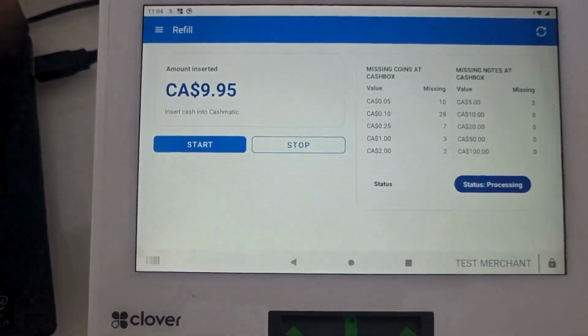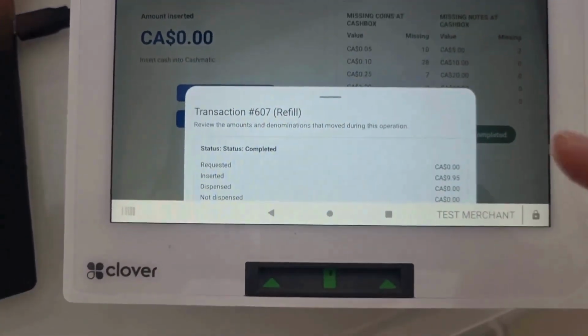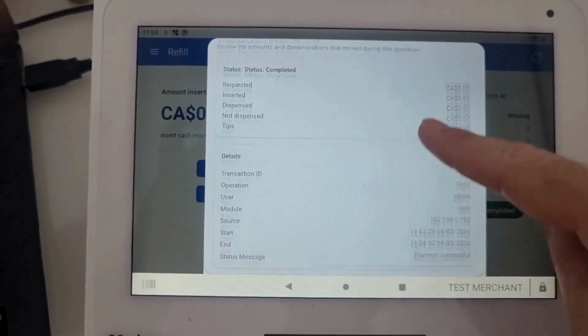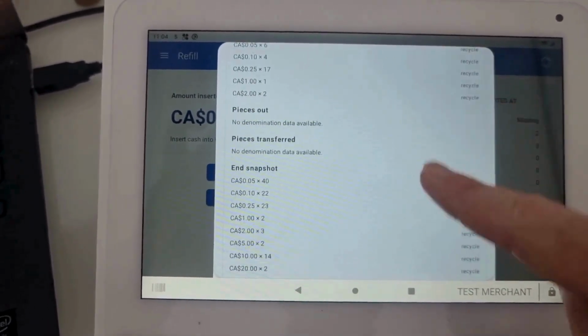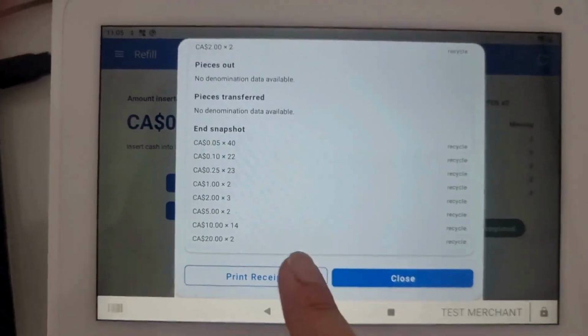Once you finish, press stop refill and the app will display a confirmation message with the details of the refill operation. At the end, you'll have the option to print the receipt.